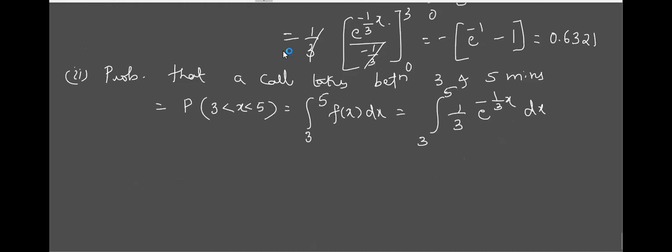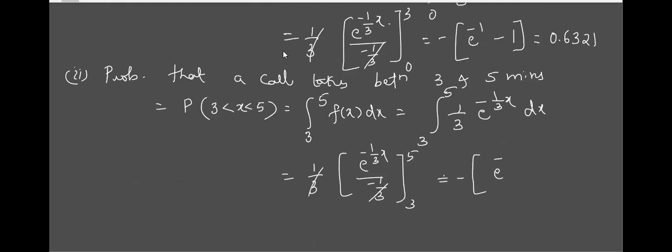Only substitute the upper and lower limits. It is 1 by 3 e raised to minus 1 by 3 x upon minus 1 by 3, between 3 and 5. So minus e raised to minus 5 by 3 for the upper limit, minus the lower limit 3, which is e raised to minus 1. Am I right? Answer: 0.179. Yes, 0.179.